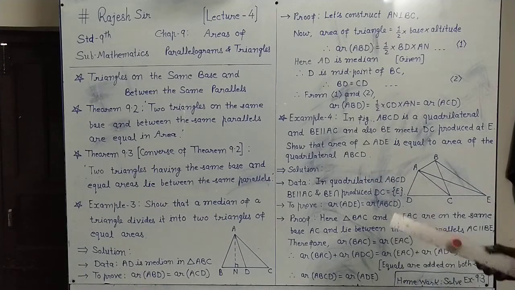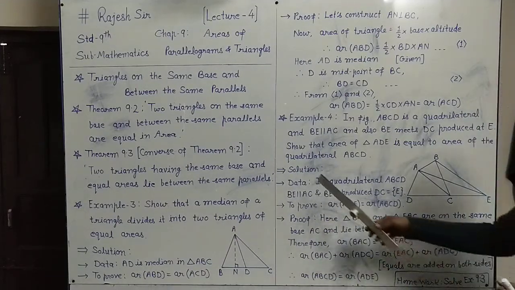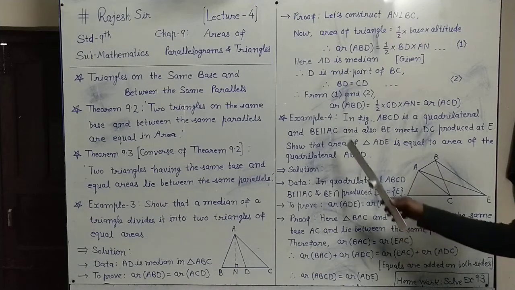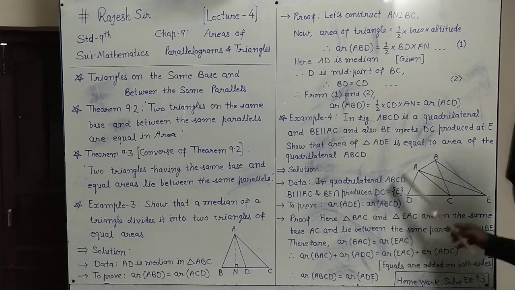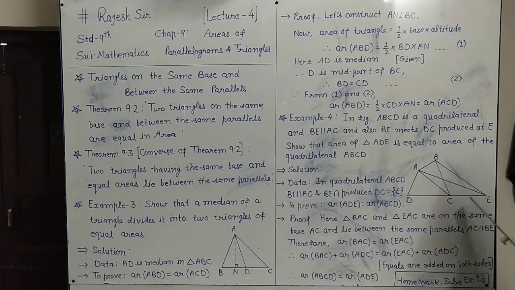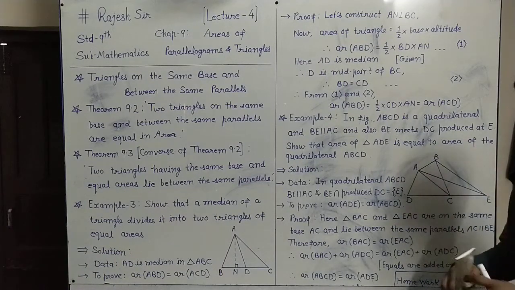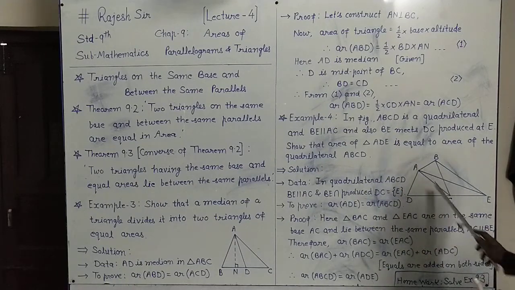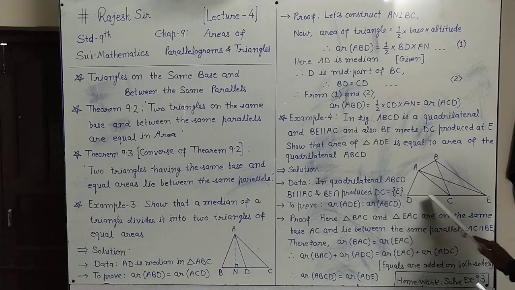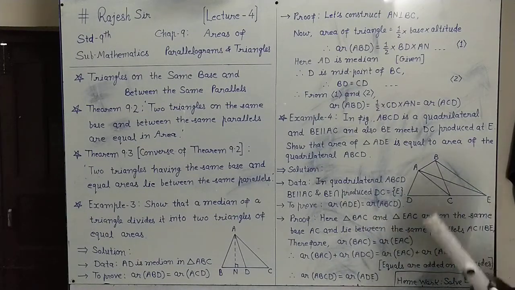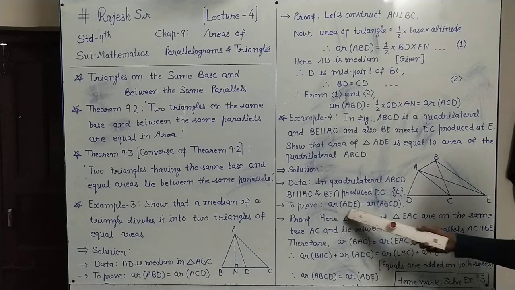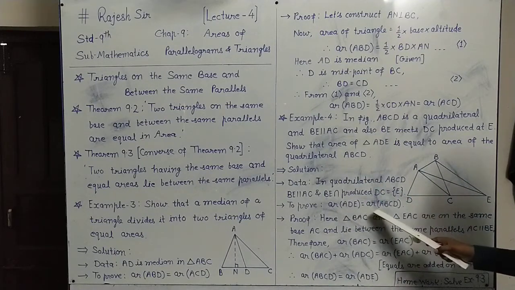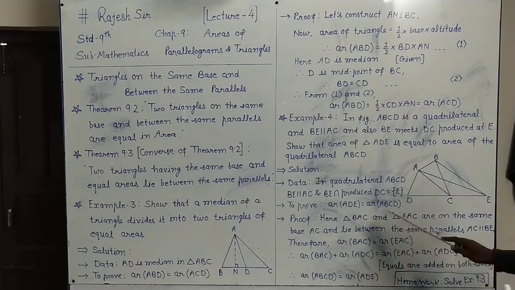In the solution, the data is: in quadrilateral ABCD, BE is parallel to AC, and BE and the produced DC intersect at point E. To prove: the area of triangle ADE equals the area of quadrilateral ABCD.